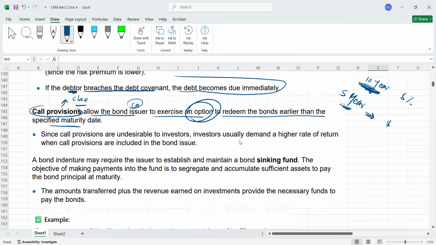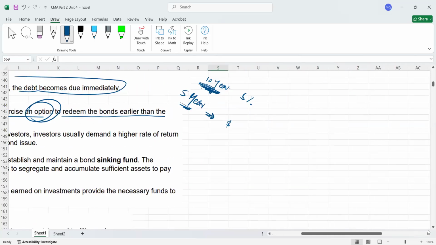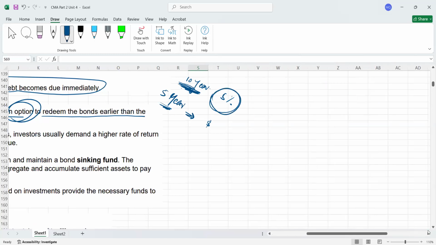And now the question is why companies include this call provision into the bond indenture. The reason I'll tell you. For example, you have issued bonds for 10 years and the rate of interest is 5%. You have included the call provision for 5 years. Now what happens after 3 years, 4 years or 5 years? In the market, interest rates are only 2%, but you are paying 5%. That is not good for you, because the money you are using is expensive.